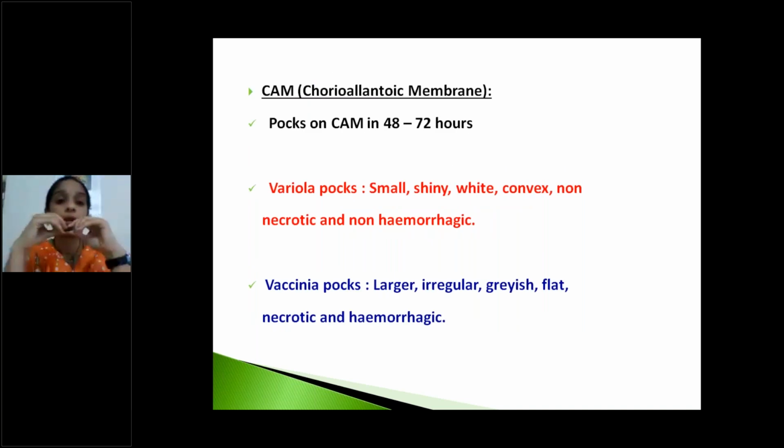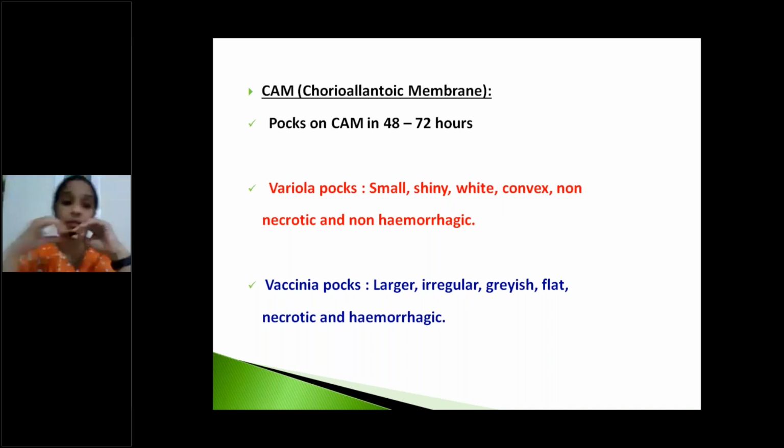Next, coming to the embryonated egg, the chorioallantoic membrane. If we inoculate on the chorioallantoic membrane, we can see the formation of pox on the CAM within 48 to 72 hours. This is very, very important. The morphology of this pox formation is different between variola and vaccinia. Based on this pox formation on the CAM, we can differentiate variola from vaccinia pox.